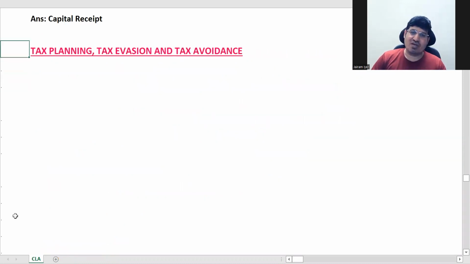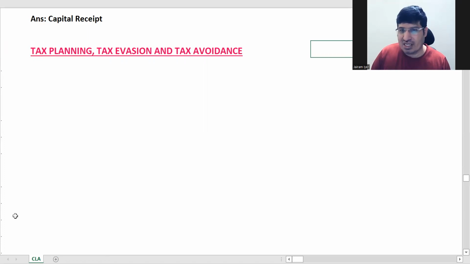Right. So next we'll continue with tax planning, tax avoidance and tax evasion. We still need about half an hour more to complete this chapter. So tomorrow we'll complete this chapter and we'll start residential status also along with it. So that's it now. Any question if you have, we can discuss that.